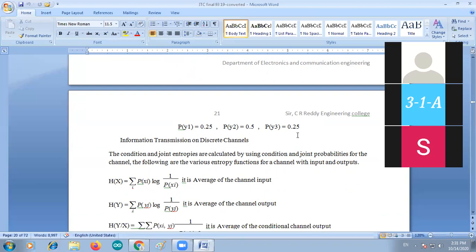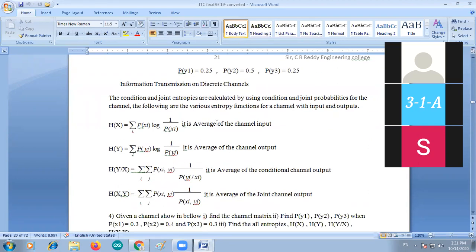So it is the binary erasure channel. In the binary erasure channel, there are 2 inputs and 3 outputs. The middle output should be the erasable one. So this is the binary erasure channel. Now the binary symmetric channel and binary erasure channel are covered. Now enter into another topic.